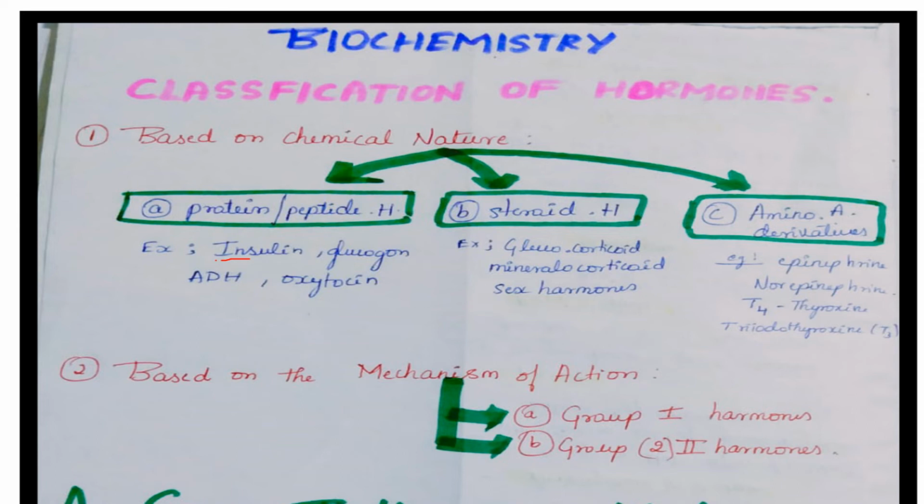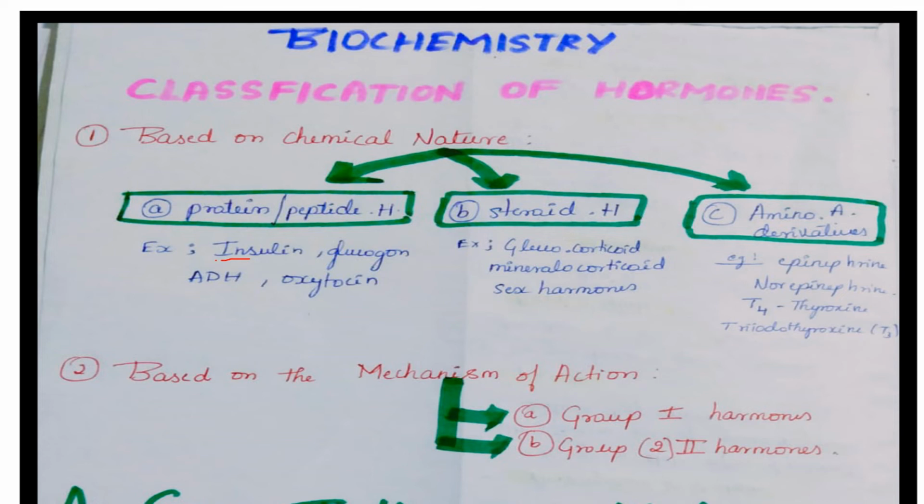And the second type is steroid hormones, which include glucocorticoids, mineralocorticoids and sex hormones. Sex hormones means we will be discussing estrogens and androgens. First, the glucocorticoids. Glucocorticoids are secreted from the adrenal cortex, and their main functions are to affect metabolism and suppress the immune system. Whereas mineralocorticoids are secreted from the adrenal cortex as well, and their main function is that they maintain salt and water balance.